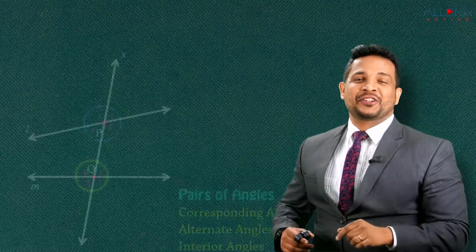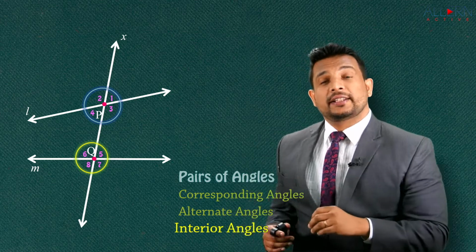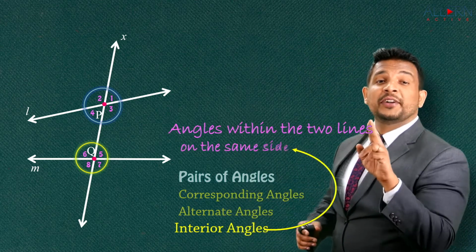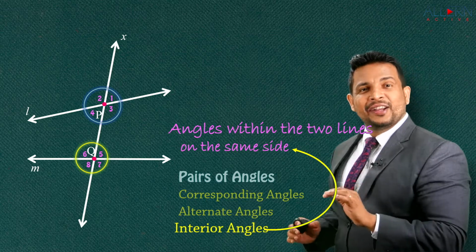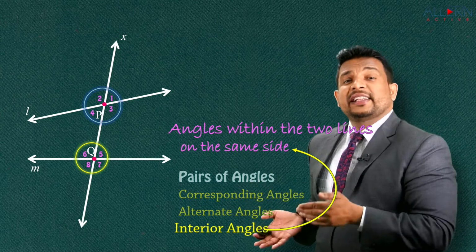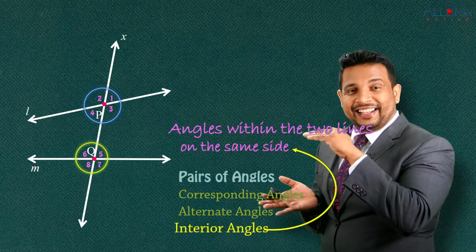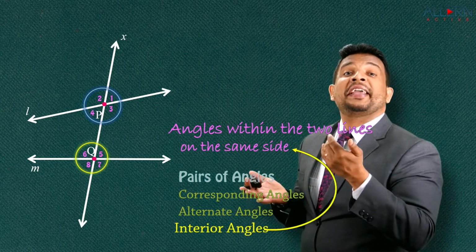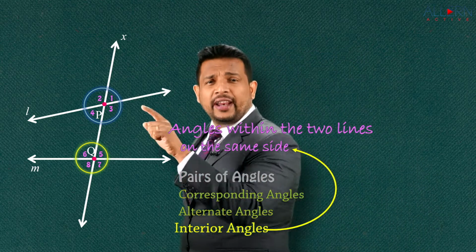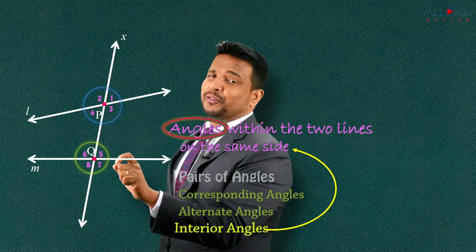Now, coming to the next one, the last one which we have, and that is nothing but interior angles. Now, what are interior angles? They are nothing but angles within the two lines on the same side. Now, that's the easiest one to identify. It's so simple. The name itself says interior. So, it's going to be interior for those two lines. The only condition is they're on the same side, not on opposite sides. Right? They're on the same side. Now, I identify here. We're talking about angles, obviously, one from this line and one from the other one.